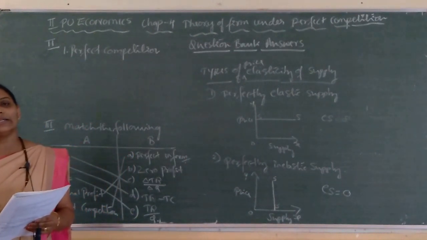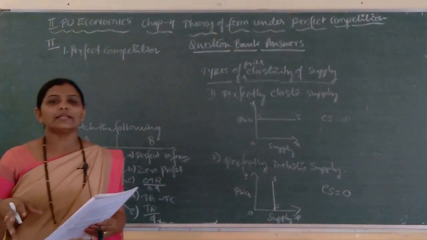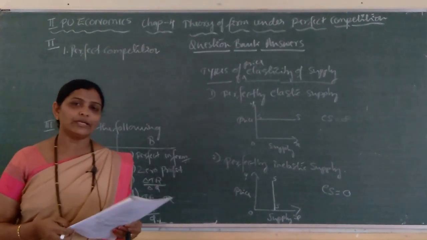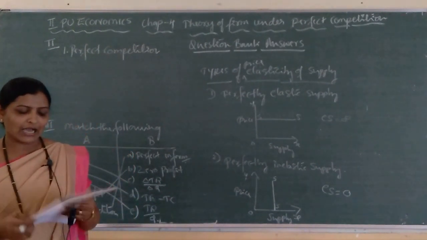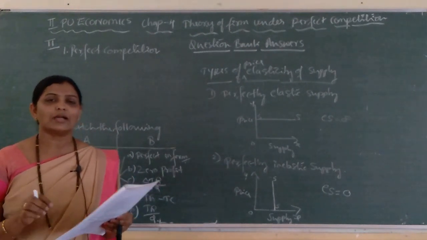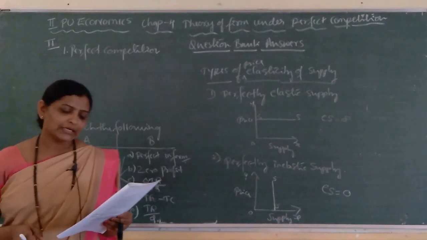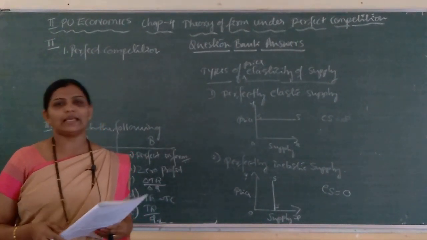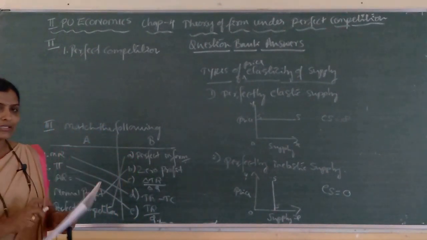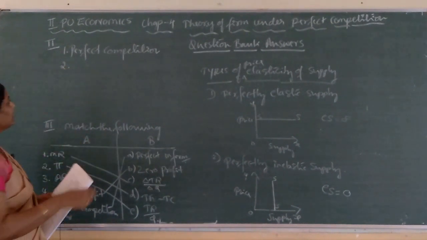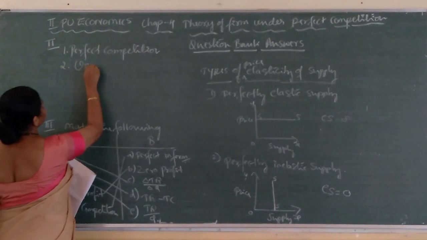In that we have learnt about technological progress, input prices and unit tax, isn't it? So, here the answer is unit tax. What is unit tax? Unit tax is nothing but a tax that the government imposes per unit sale of output. So, the second question, answer is unit tax.